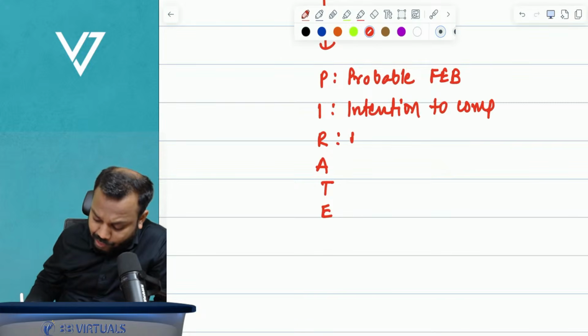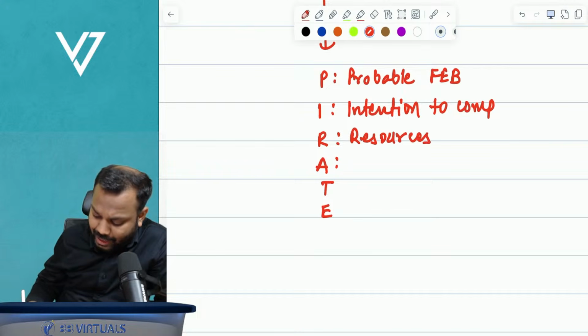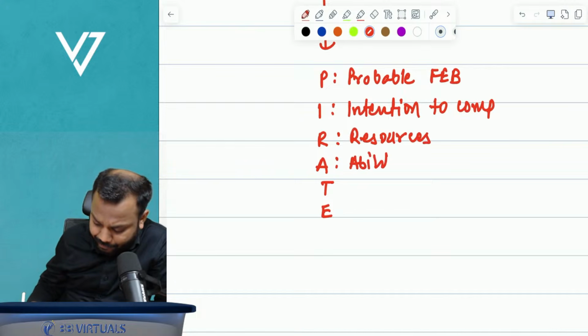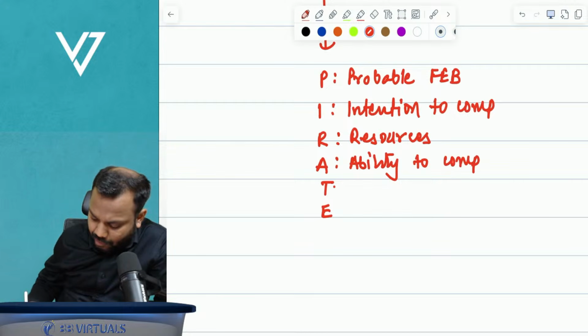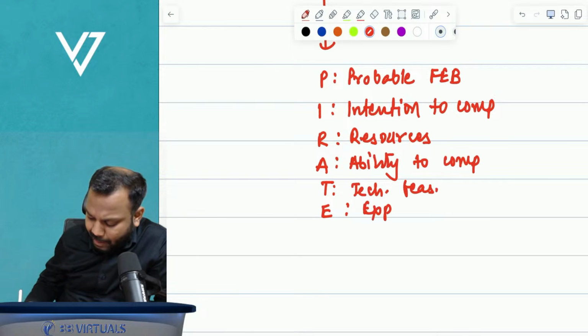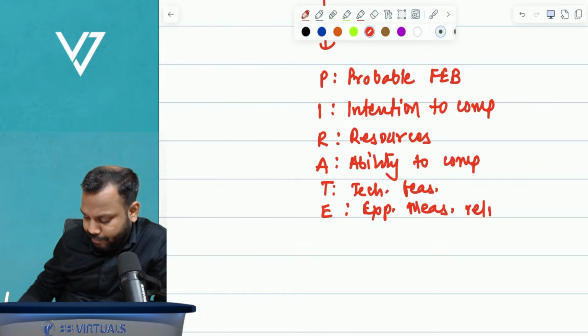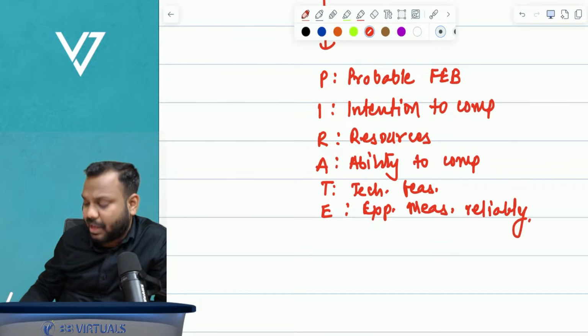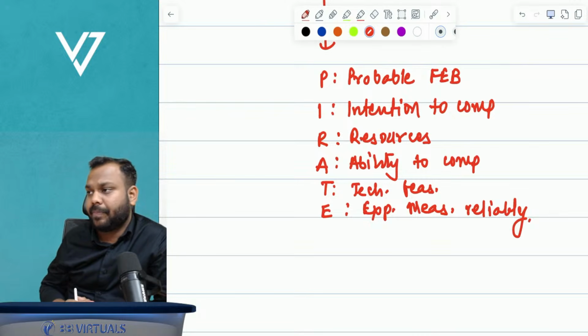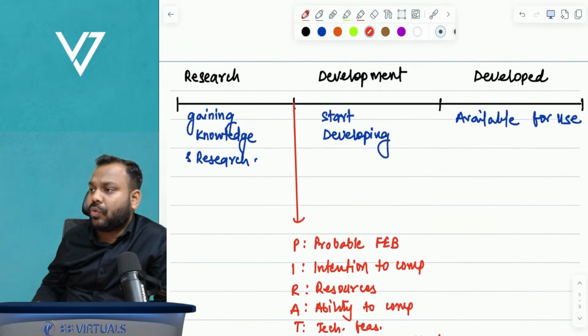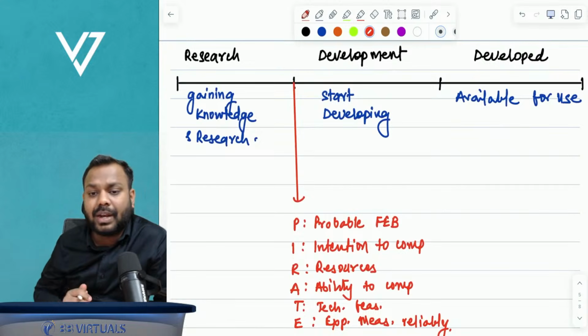We have resources to complete. We have ability to complete. We have technical feasibility to complete. And expenditure can be measured reliably. This is what is called the starting of the development phase.